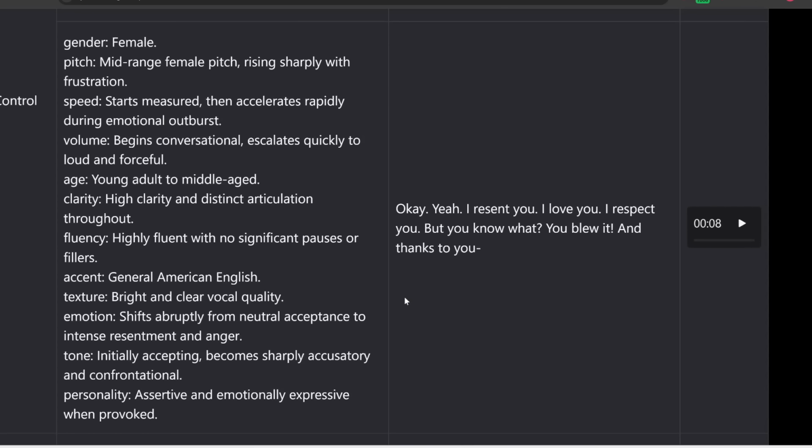The awesome thing is you can even control the pace and the tone of everything throughout the transcript. So for example, here we have a female rising sharply with frustration. It starts measured, then accelerates rapidly during emotional outburst, begins conversational, escalates quickly to loud and forceful. And then down here we emphasize this even further, so it should shift abruptly from neutral acceptance to intense resentment and anger. Let's hear what this sounds like.